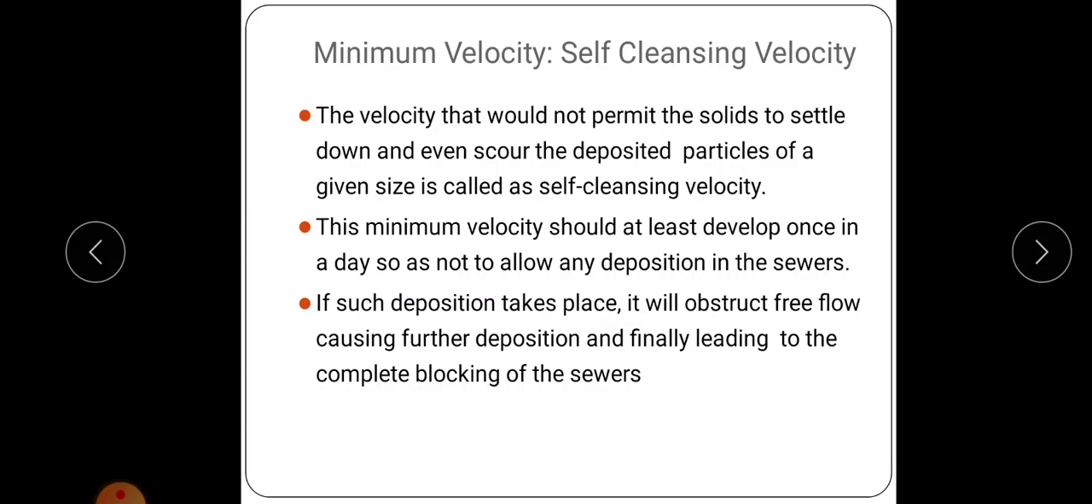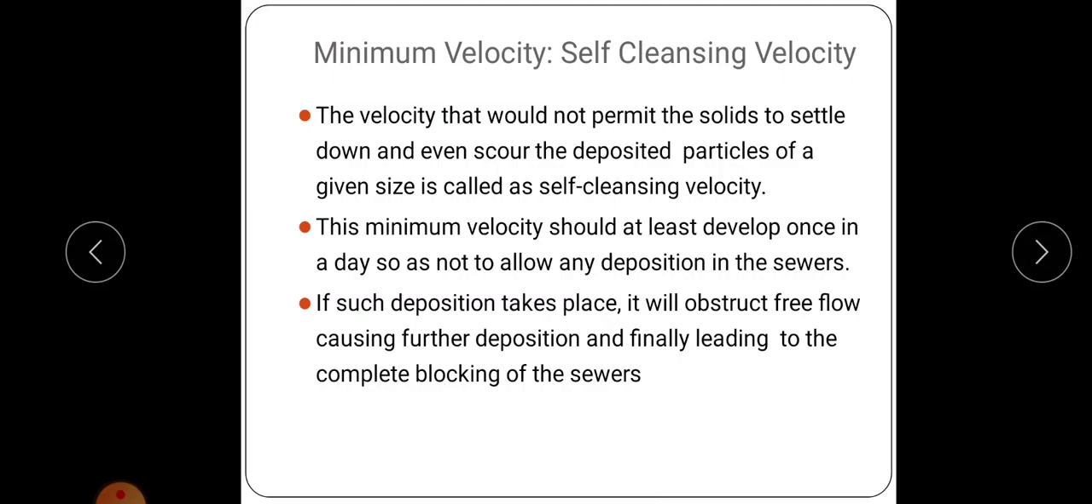In order to limit the silting process, the minimum velocity has to be limited. Likewise, in order to limit the scouring process, we have to limit the maximum velocity. So in brief, to prevent silting and scouring, we have to limit the minimum velocity and also the maximum velocity. That is, the velocity through the sewage should be between this minimum and maximum value, and that velocity is known as self-cleansing velocity. So first we can discuss minimum velocity.